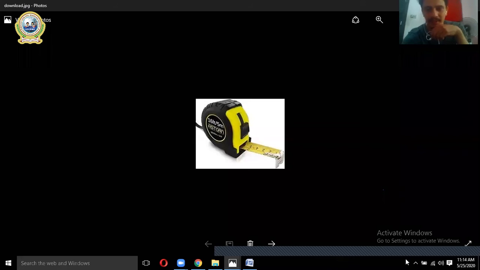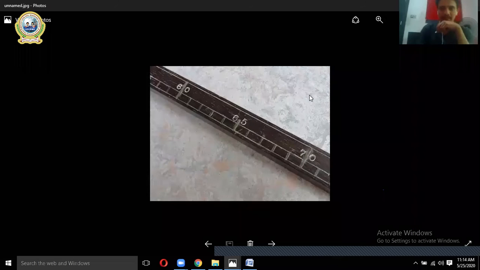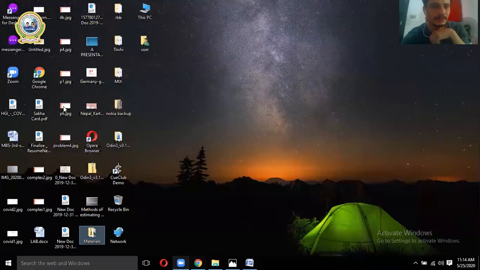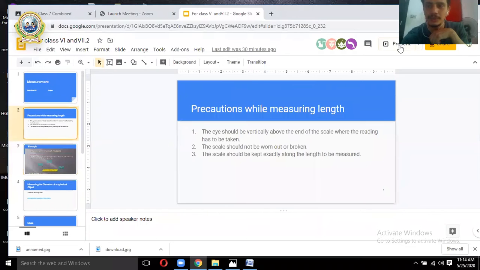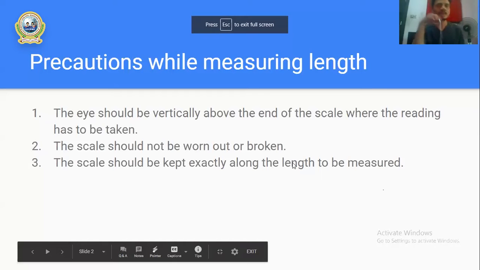And the second device to measure length is this. It is called a measuring rod. You can see the device there. So a measuring rod is used to measure length. These are the devices which are used to measure length. Go to the screen once again. So what is to be done to measure length? What points are to be kept in mind? What precautions are to be taken while measuring length?